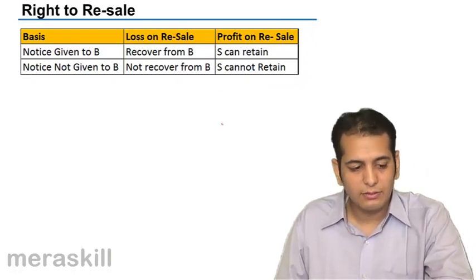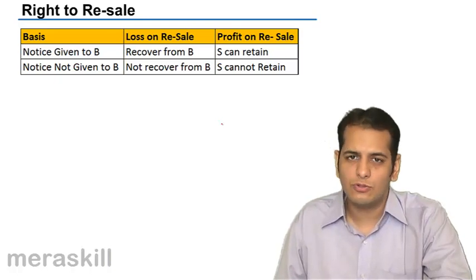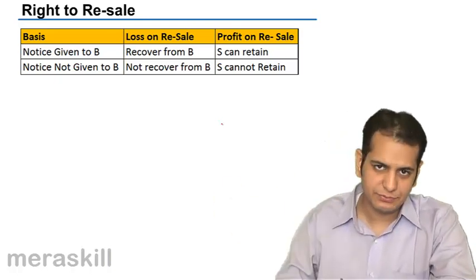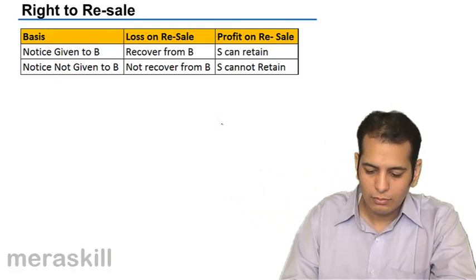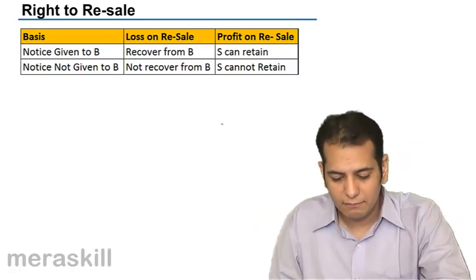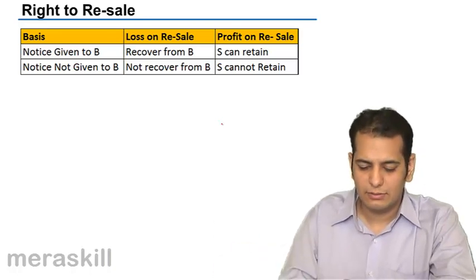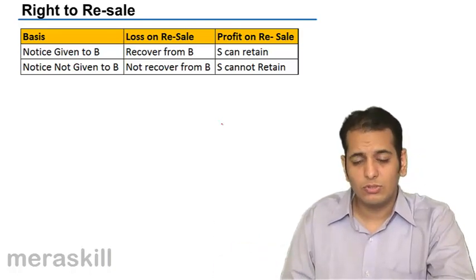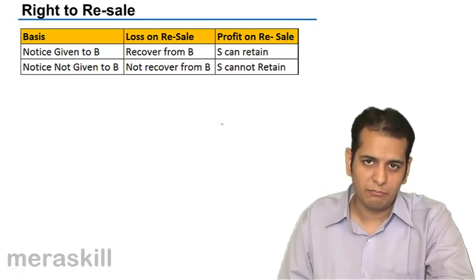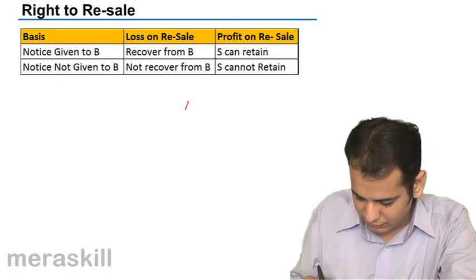So let's see, depending on if the seller gives the notice or no, what would be the condition? If there is a loss on resale, if notice is given to the buyer, loss can be recovered by A from B. Let's say, this is the transaction.